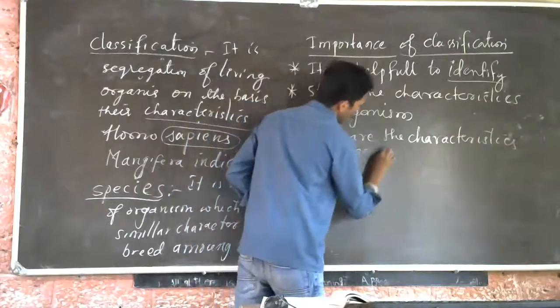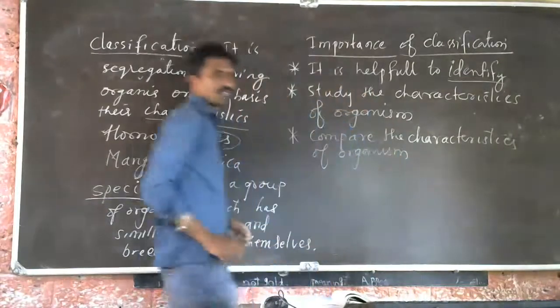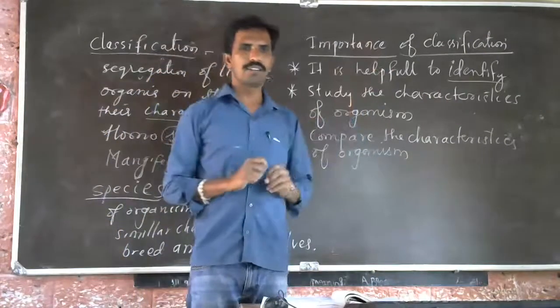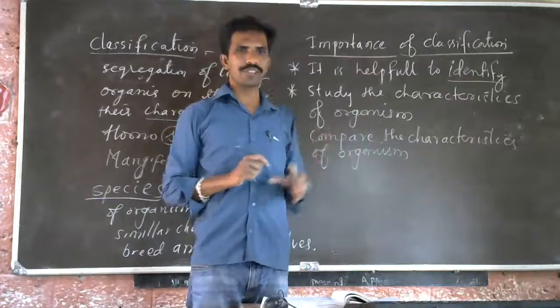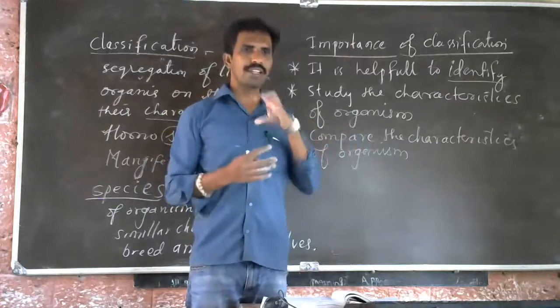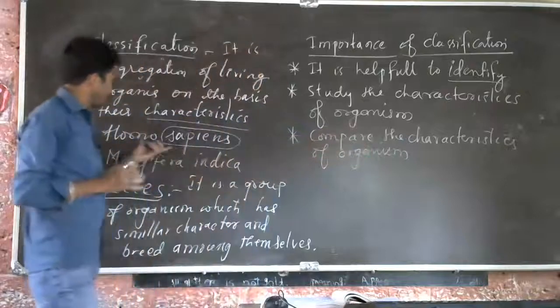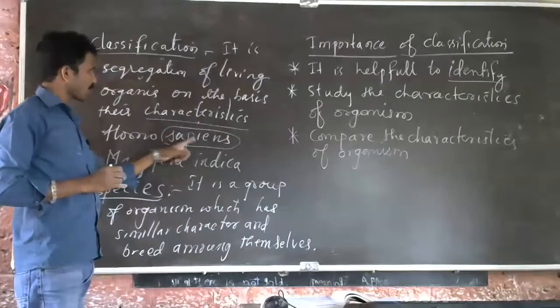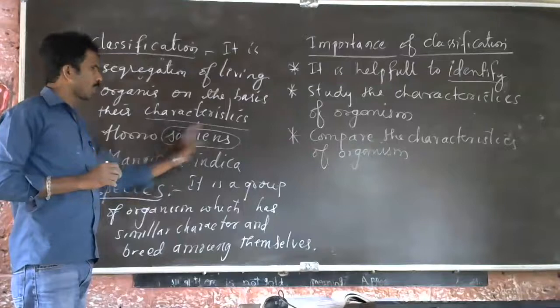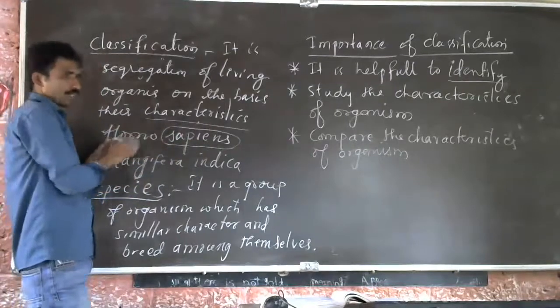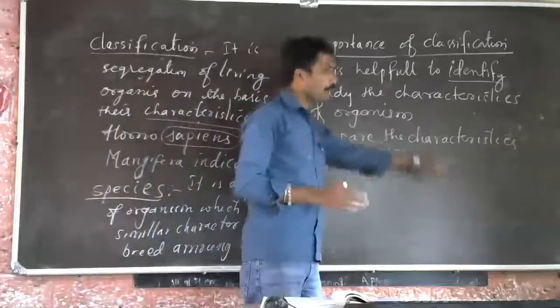We can compare two different organisms. What is the difference between a monkey and the human? There are many differences. That character we can identify. We can do it separately. That's why monkeys are not placed in sapiens. Sapiens is our species. Monkey comes in the genus Homo. So like that, comparing.